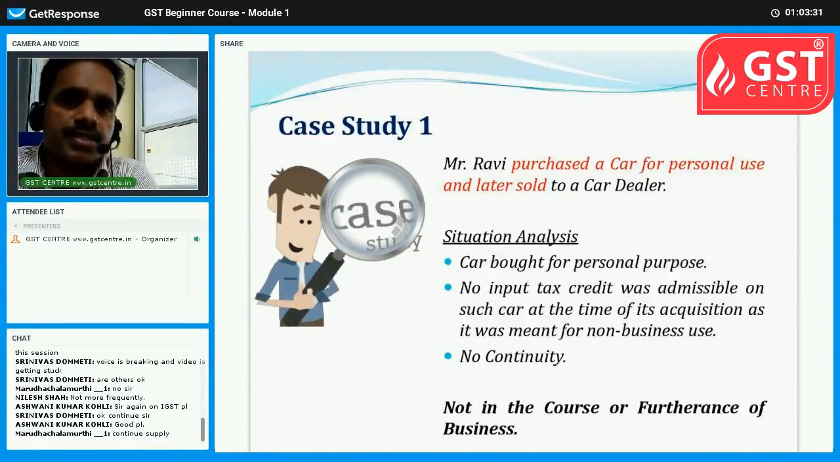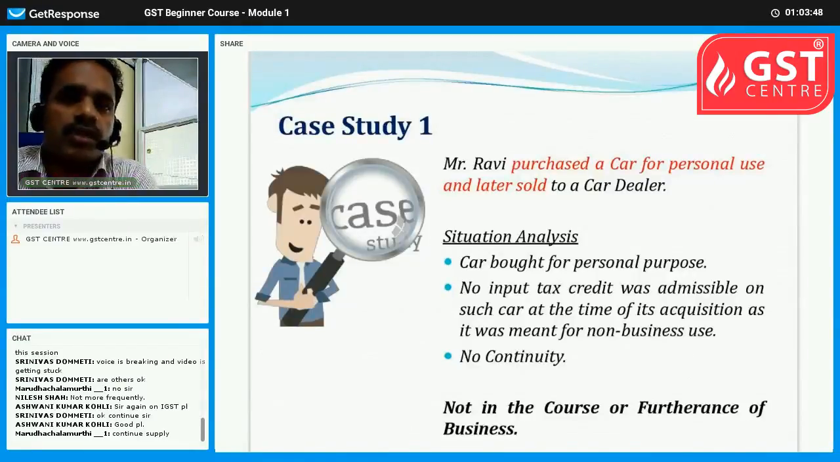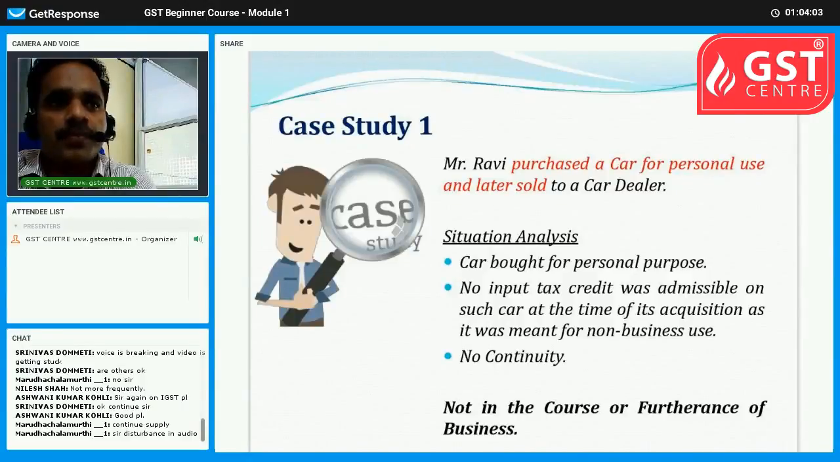So because of these reasons, the car was bought for personal purpose, no input tax credit was availed, and there is no continuity. This transaction should be treated as not in the course or furtherance of business. It is not in the course or furtherance of business. Suppose Mr. Ravi was a person who was purchasing cars and selling cars. In that case, it would have been treated as in the course or furtherance of business.